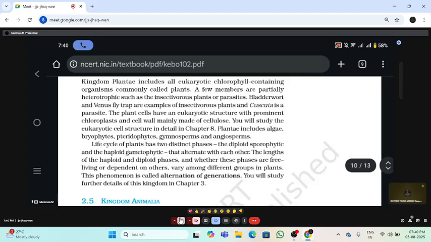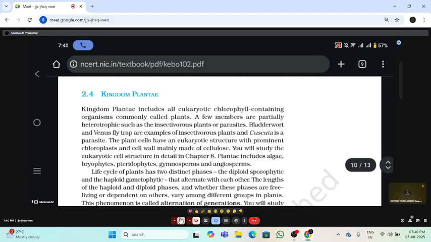The last one is Deuteromycetes, also called fungi imperfecti. What is fungi imperfecti? Here sexual reproduction is absent, or not yet discovered. That is the reason it is kept under fungi imperfecti. Once sexual reproduction is identified in a fungus, it will move either to Basidiomycetes or to Ascomycetes. So all this we discussed in the last class. Yes, children.